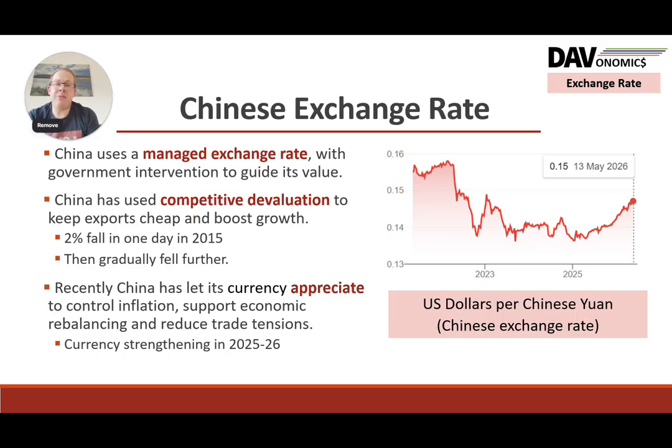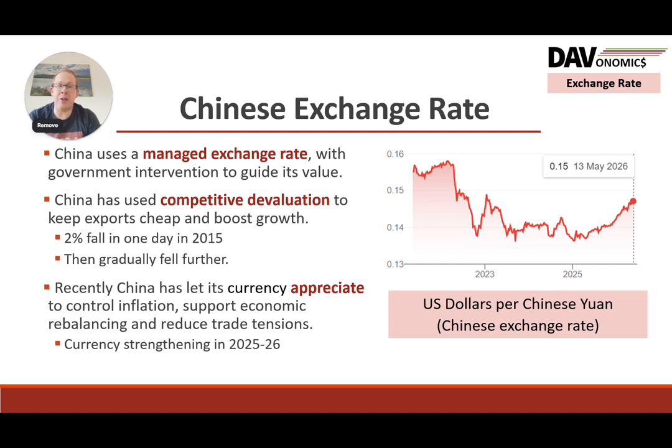But more recently, China has let its currency appreciate. In part, this is to push up inflation to meet their inflation target because of deflation, as the higher price of imports pushes it up. It could also rebalance the economy potentially away from exports, because exports are less competitive and imports are cheaper, and also maybe reduce trade tension.